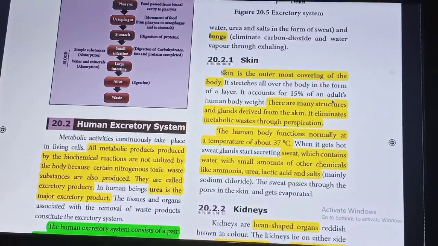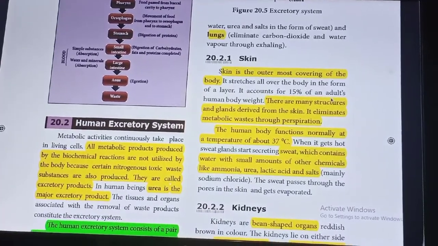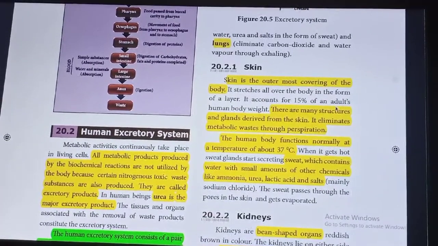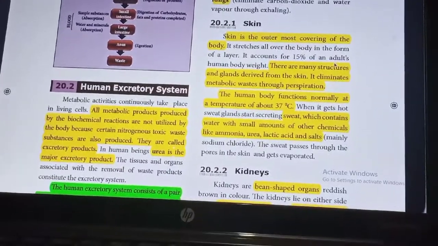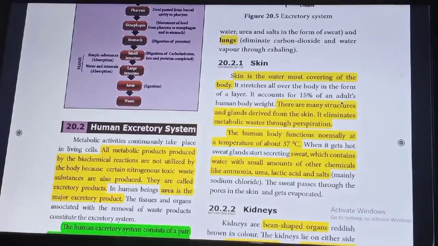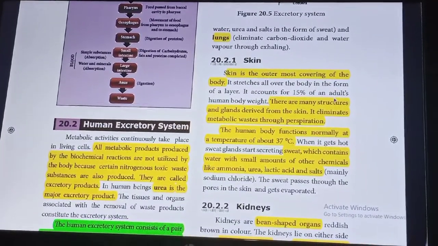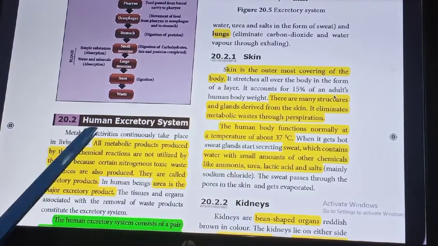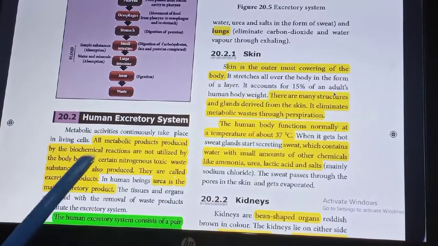In this session, we are going to discuss Unit 20, Organ System in Animals, Part 2. In the last video, we covered the digestive system. Now, we are going to discuss the excretory system.